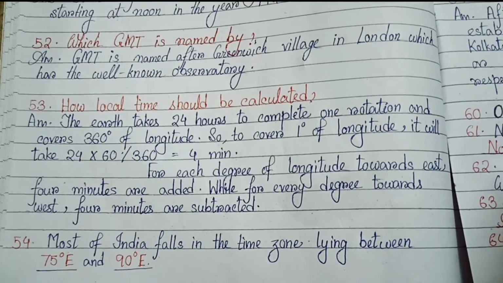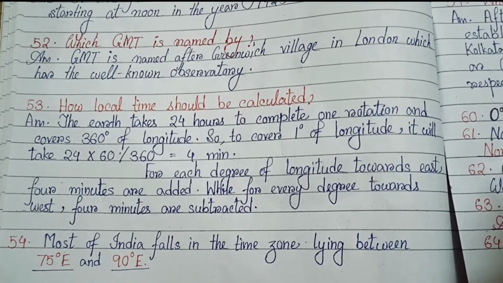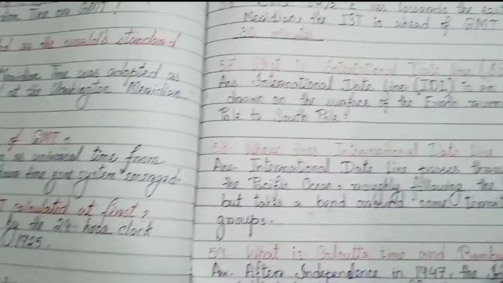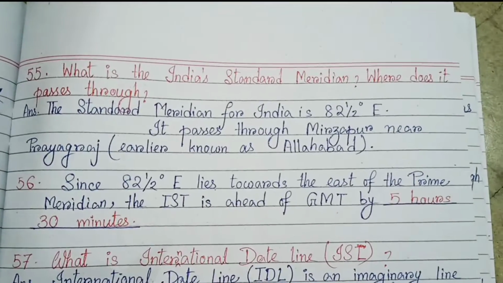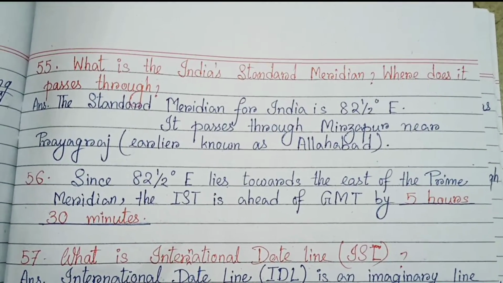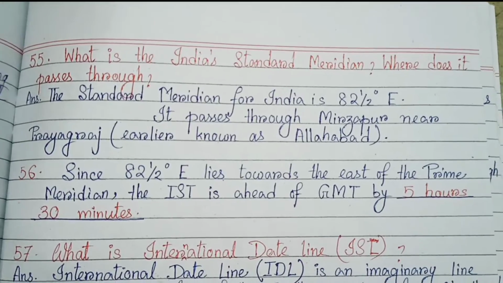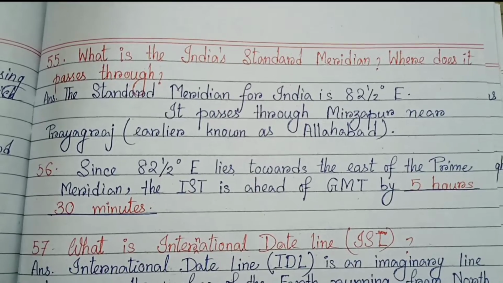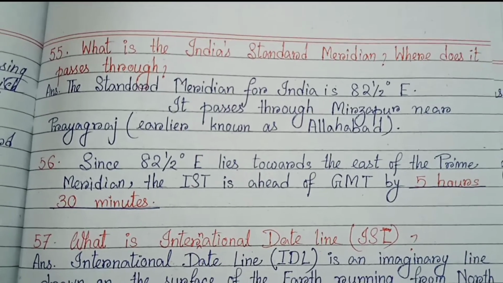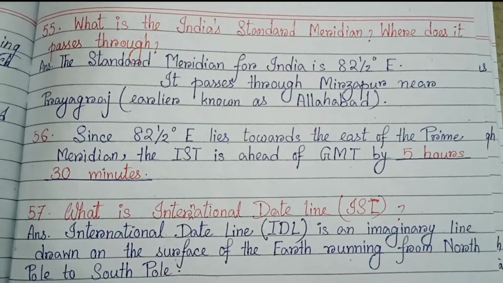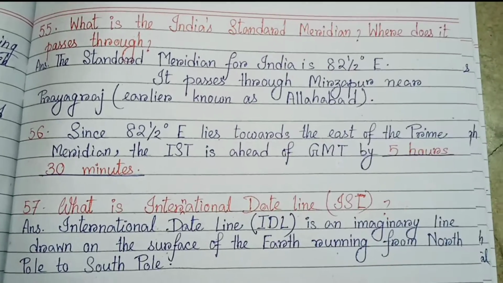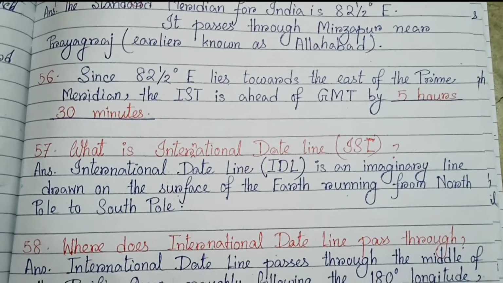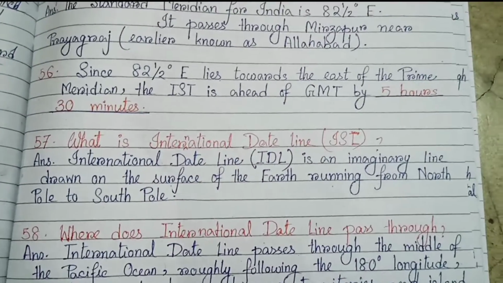54. Fill in the blanks. Most of India falls in the time zone lying between 75 degrees east and 90 degrees east. Next, number 55. What is the Indian Standard Meridian? Where does it pass through? The standard meridian of India is 82.5 degrees east. It passes through Mirzapur near Prayagraj, earlier known as Allahabad. Number 56. Fill in the blanks. Since 82.5 degrees east lies towards the east of the prime meridian, the IST is ahead of GMT by 5 hours 30 minutes.